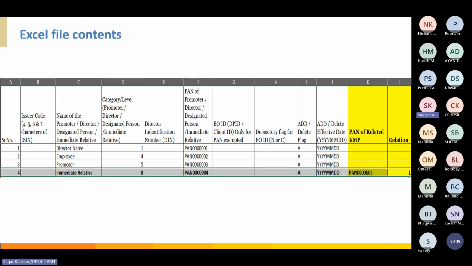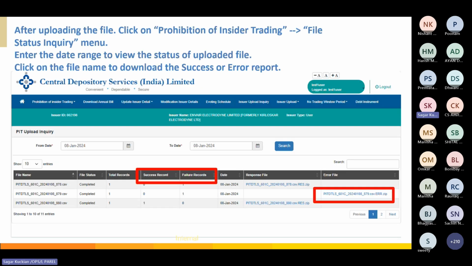Once you have uploaded the Excel file, you have to go to the second page, that is file upload status. Here you can view the status of your records. Once the file is successfully uploaded, you also have to check whether all the records are successfully updated or not. It may happen that out of 100 records you have uploaded, maybe 90 records are successfully updated, but 10 records may fail due to some syntax error. If any such record fails, the system will generate an error file, which is highlighted on the screen.